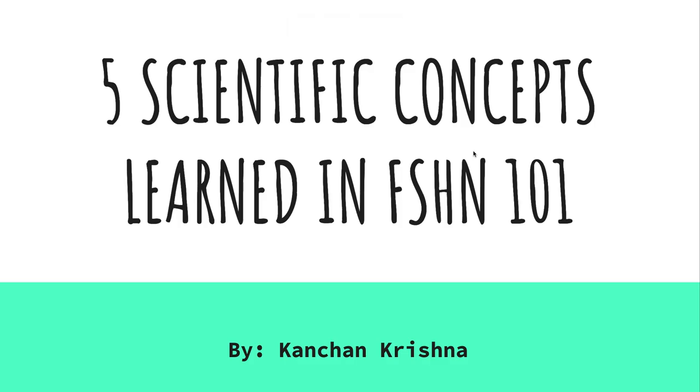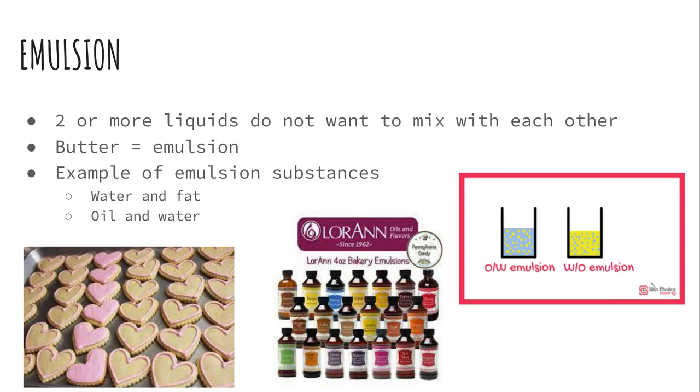My name is Kanchan, and I'm going to be talking about 5 scientific concepts that I learned in this class so far. So first is emulsion, which is a state that occurs when you have two or more liquids together and they do not mix. A common example of this is oil and water, and oil and water do not mix with each other. As you can see in this picture, they're not mixed. The oil is actually going to float on top of the water.